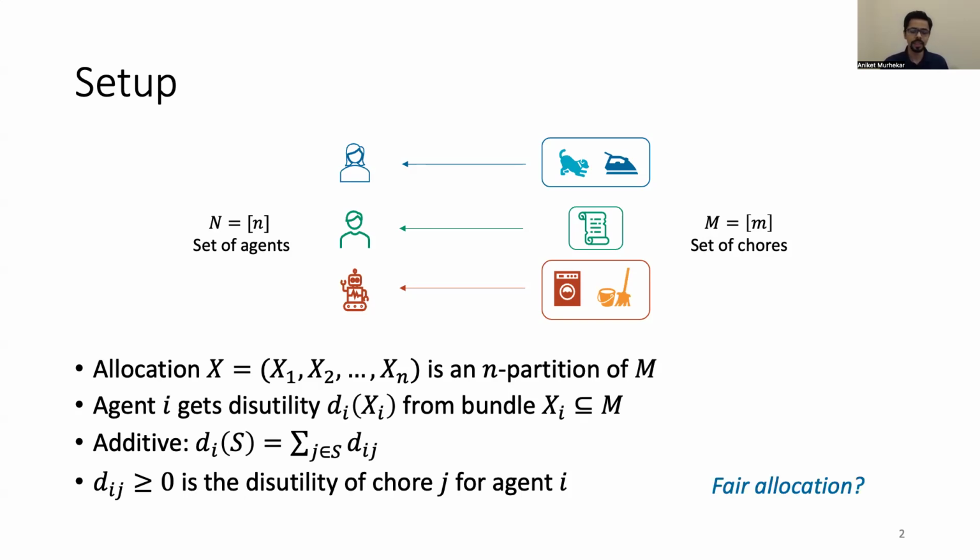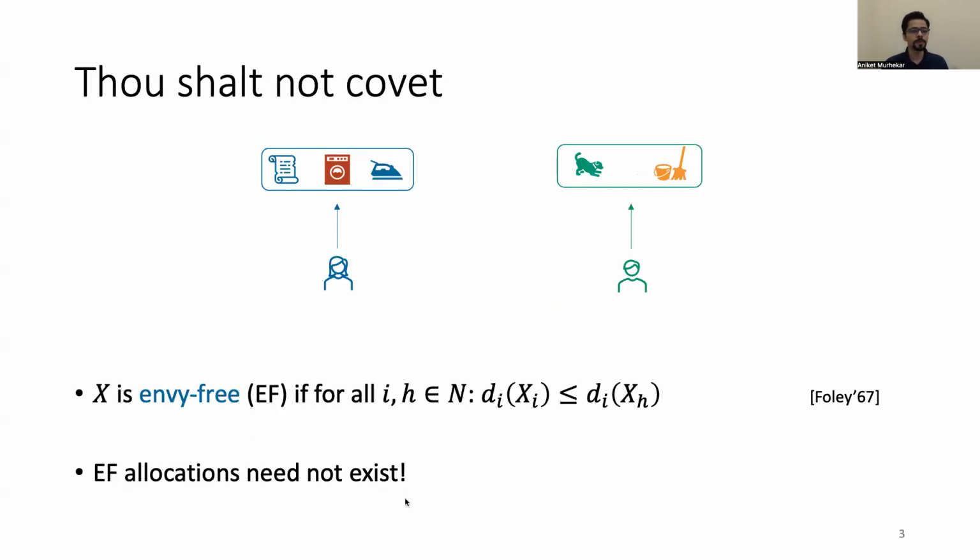So we are interested in fair allocations. So what is a fair allocation? Perhaps the most compelling notion of fairness is that of envy-freeness, where an allocation X is said to be envy-free if for all pairs of agents i and h, the disutility that i gets from her own bundle of chores is at most the disutility that she would get if she obtained somebody else's bundle. So she does not covet anyone else's allocation.